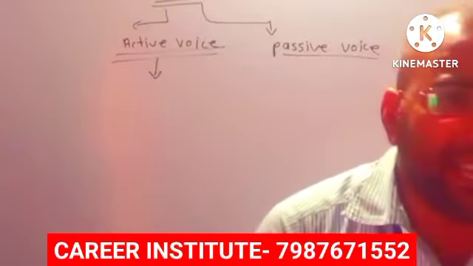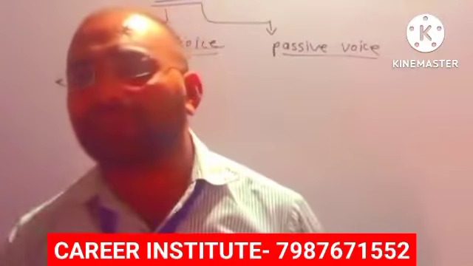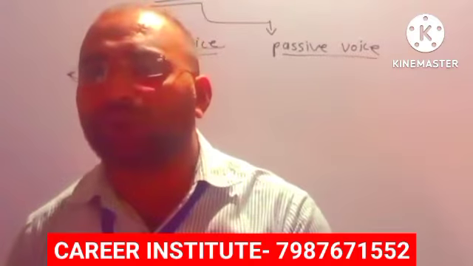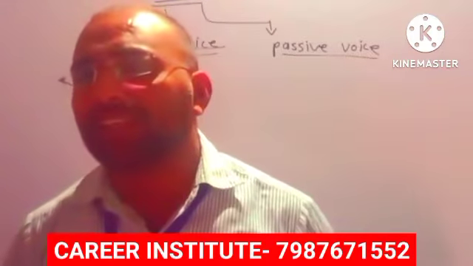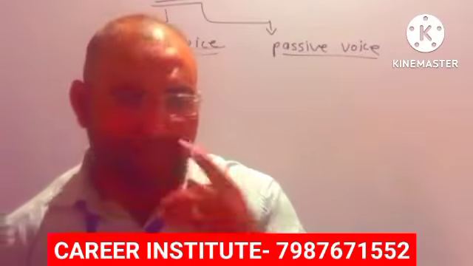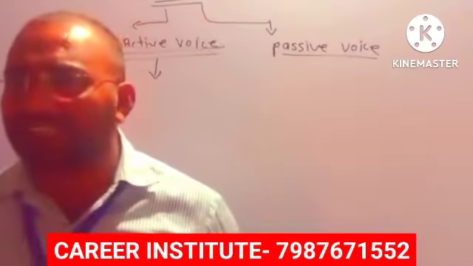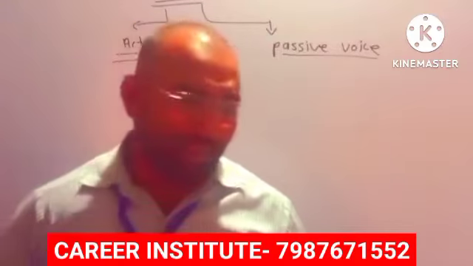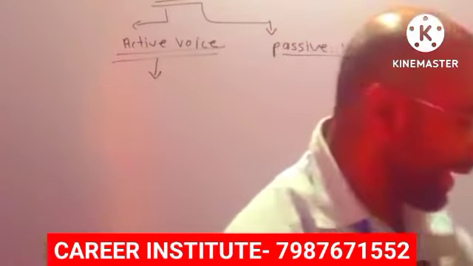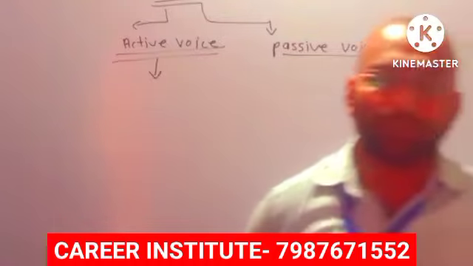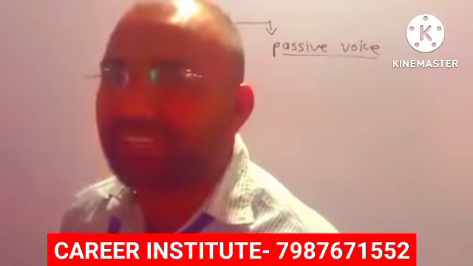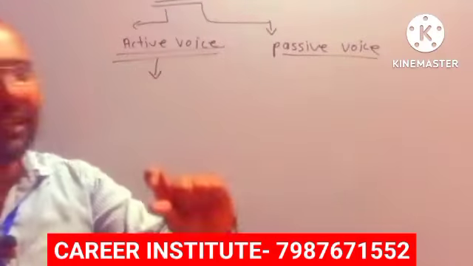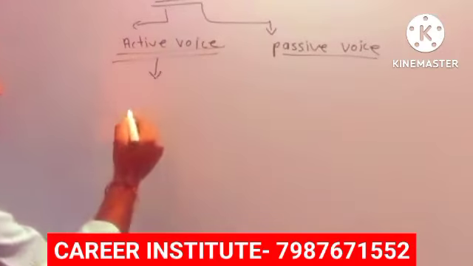So normal sentences are called active voice, like normal tense. Normal tense means which voice? Active voice. Like मैं आम खाता हूँ, just normal tense ना. So मैं आम खाता हूँ, मैं क्रिकेट खेलता हूँ, मैं तुम्हें जानता हूँ, मैं उसे बुलाऊंगा, whatever it is. So normal tense, normal sentence is called active voice.